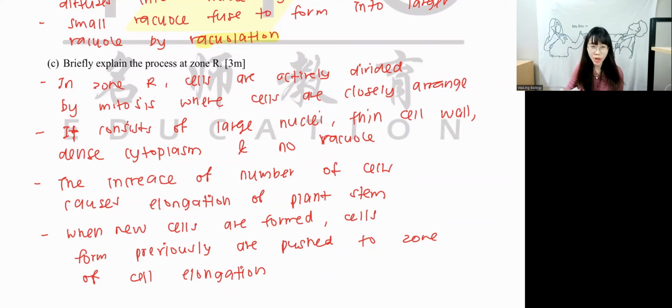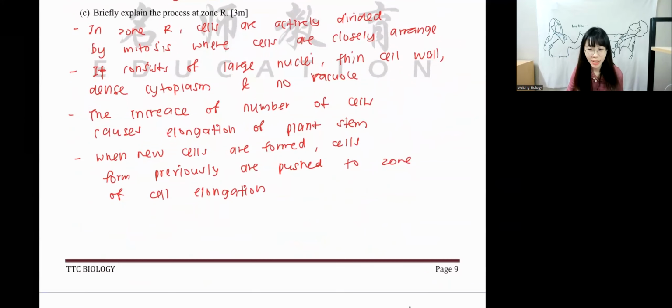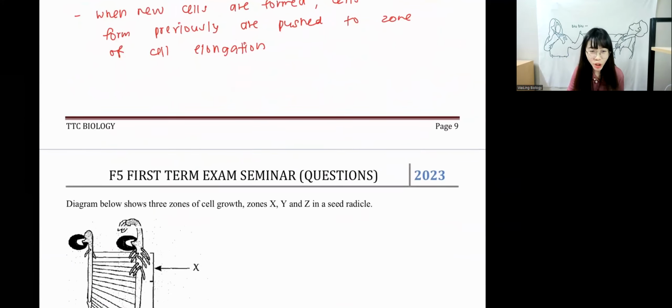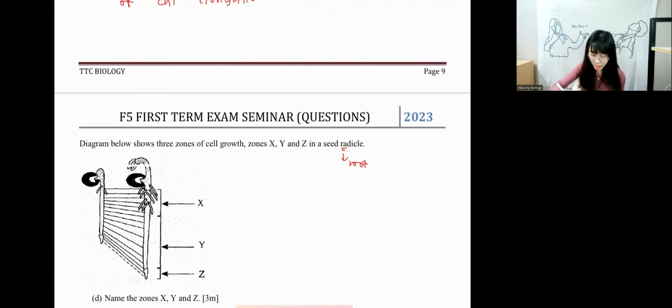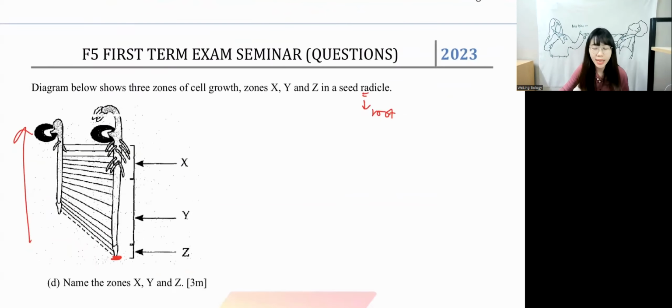Okay, now done already. We're gonna move to next page. Okay, next one. The diagram below shows 3 zones X, Y, Z in the seed radicle. Okay, what does radicle mean? Radicle means root. Even if you don't know this is a root, doesn't matter, guys, because I teach you a way to recognize them, right? Look at the tip. So this is the tip, right? You find the tip, you look upwards. Z is the first one, Y is the second one, X is the third one.